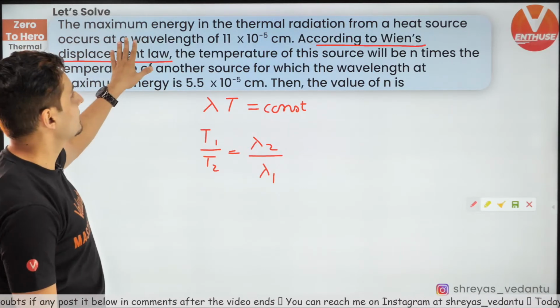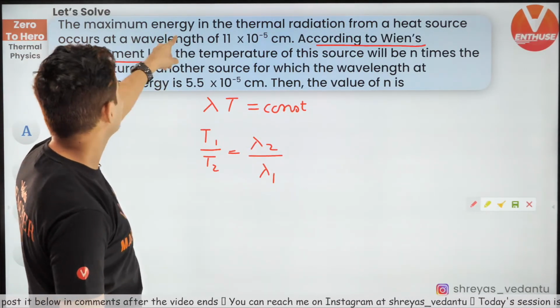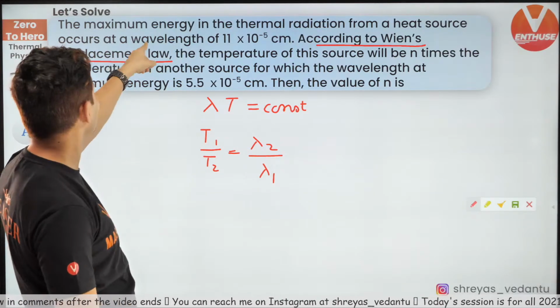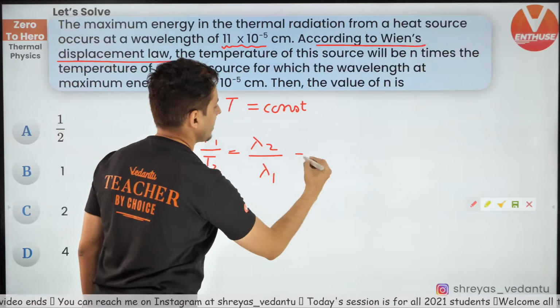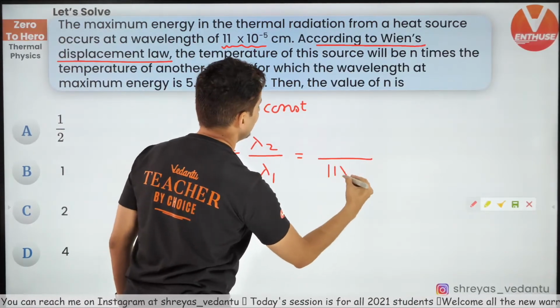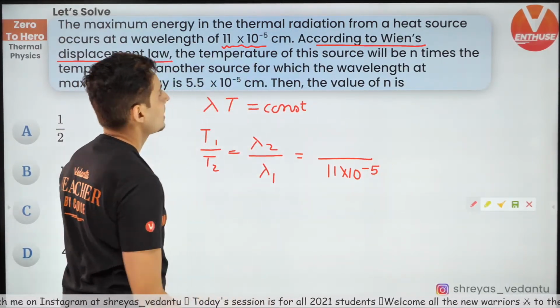Okay, now which is the first situation? Let's have a look. The maximum energy of thermal radiation from a heat source occurs at a wavelength of this much. So this is lambda 1. Okay, this is lambda 1. So 11 into 10 to the power minus 5.